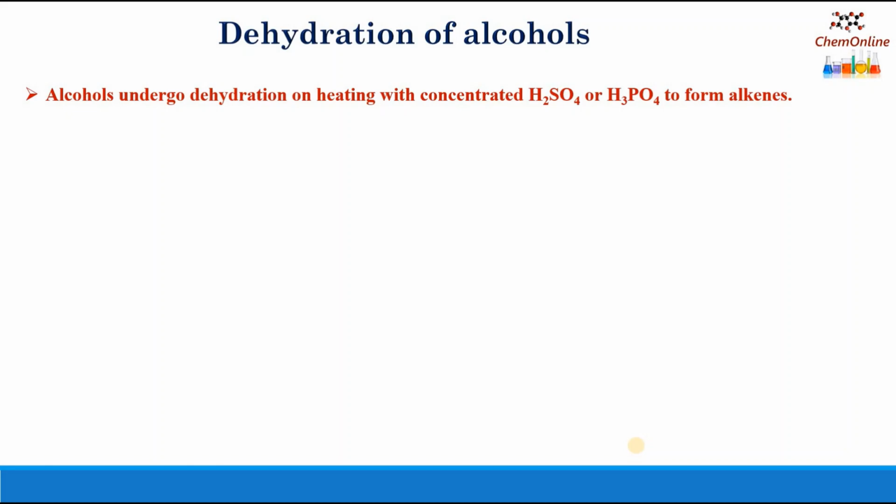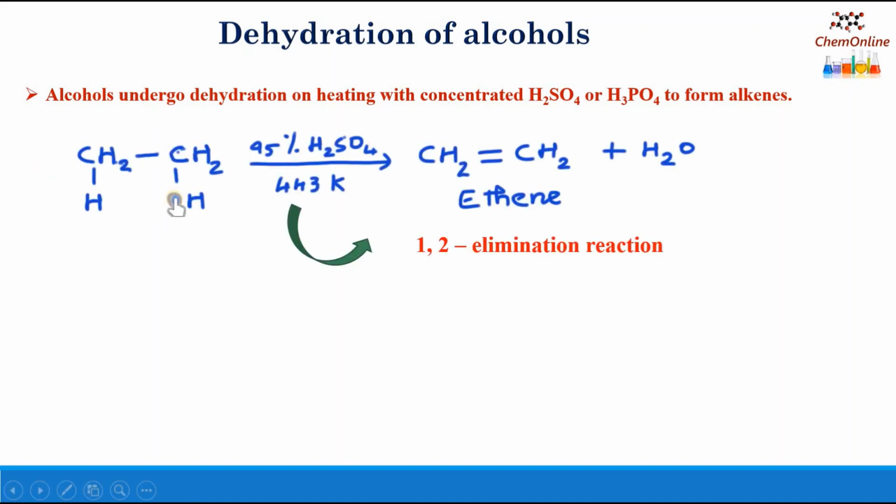The next reaction is the dehydration of alcohols. Alcohols undergo dehydration, which means removal of a molecule of water, when heated with concentrated sulfuric acid or phosphoric acid, and form alkenes. For example, CH3CH2OH, ethanol, when heated with concentrated sulfuric acid, 95% H2SO4, at 443 Kelvin forms ethene, CH2=CH2, plus H2O.